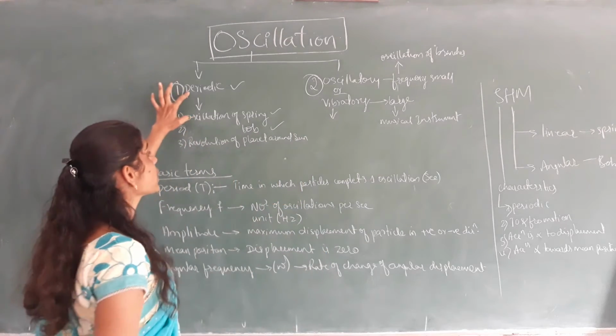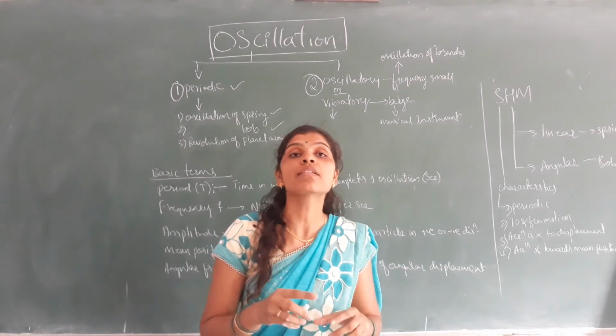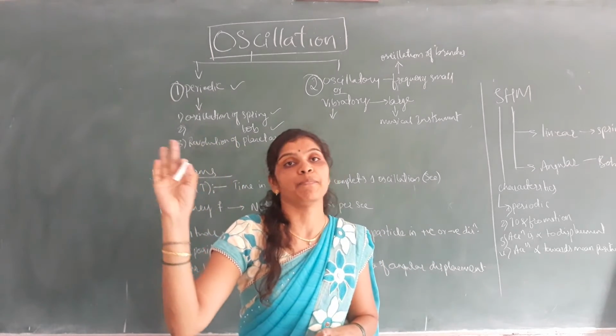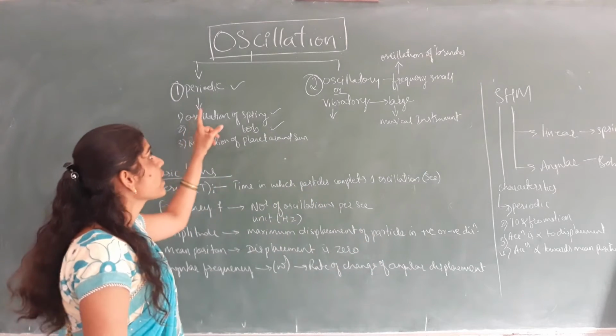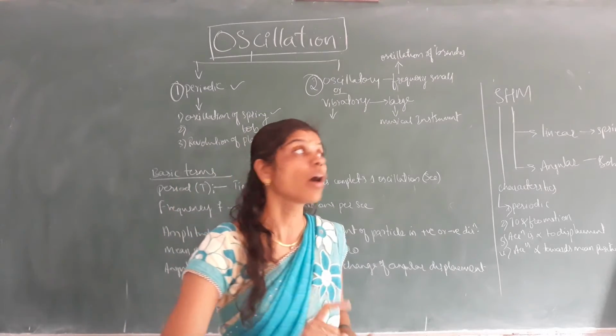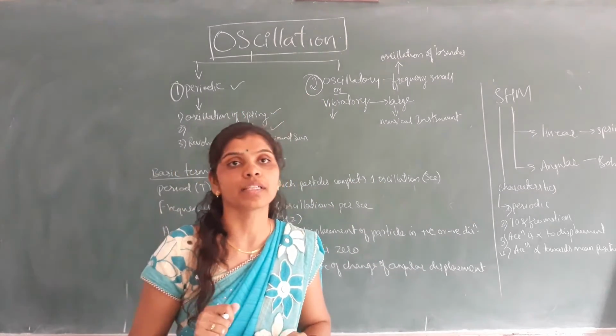A motion is said to be periodic if any kind of motion takes a particular time, then that kind of motion is called periodic motion.